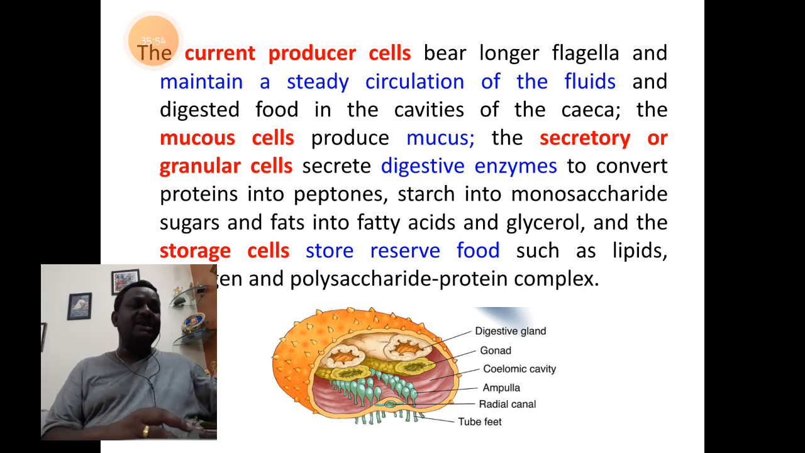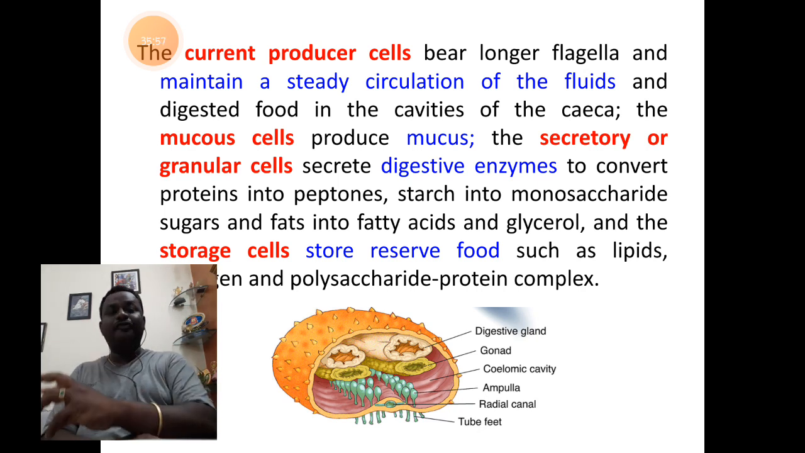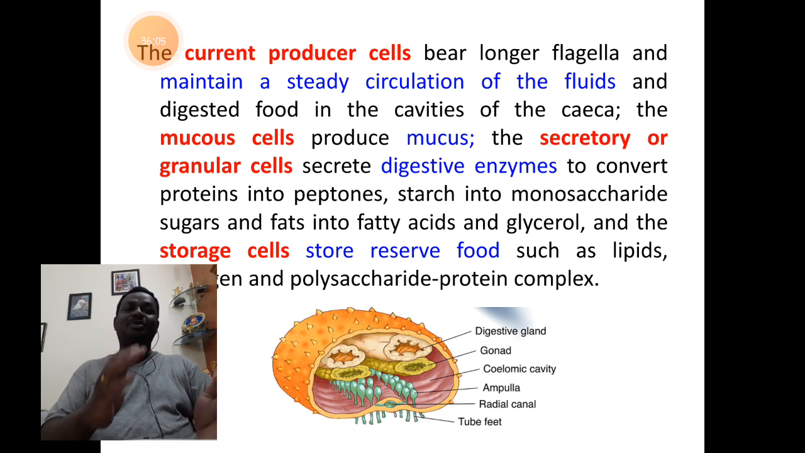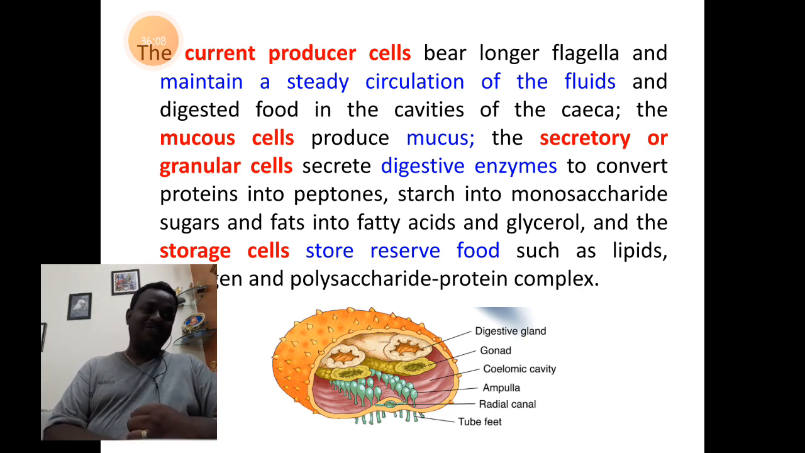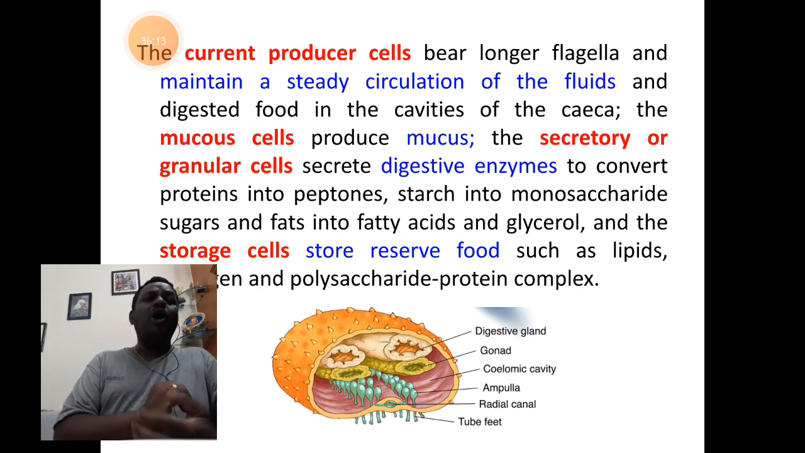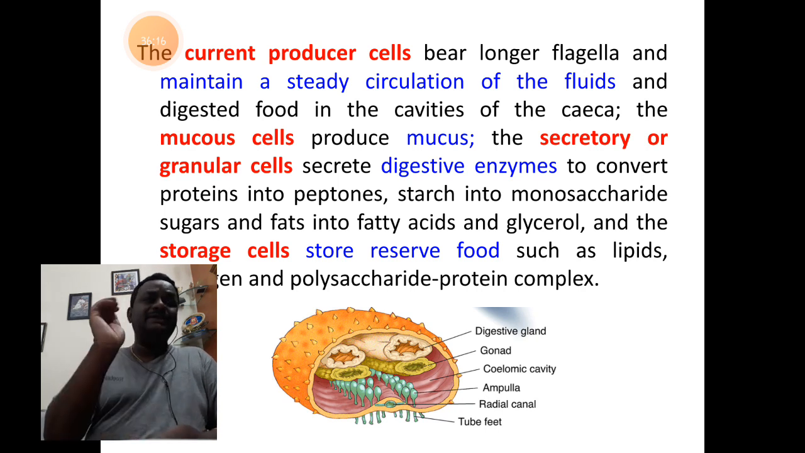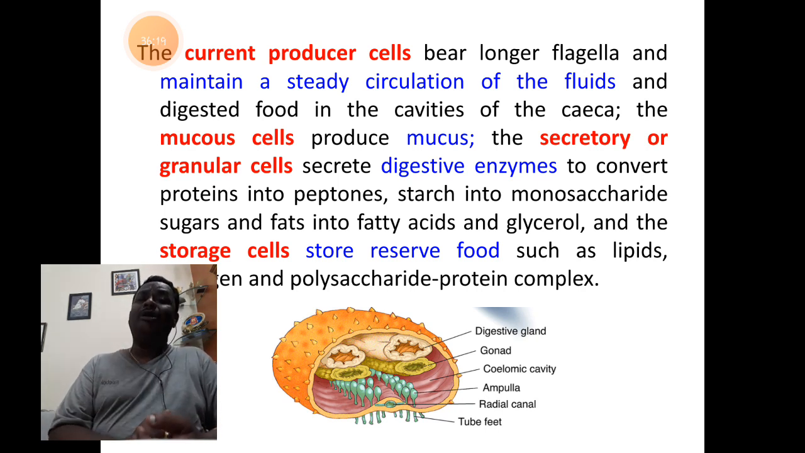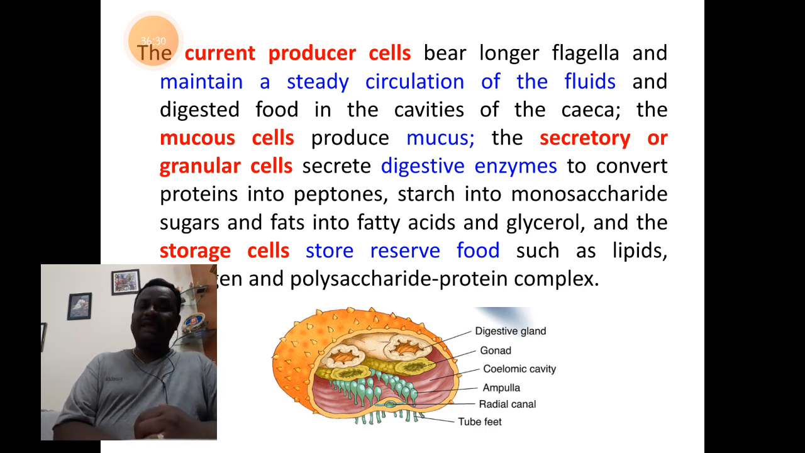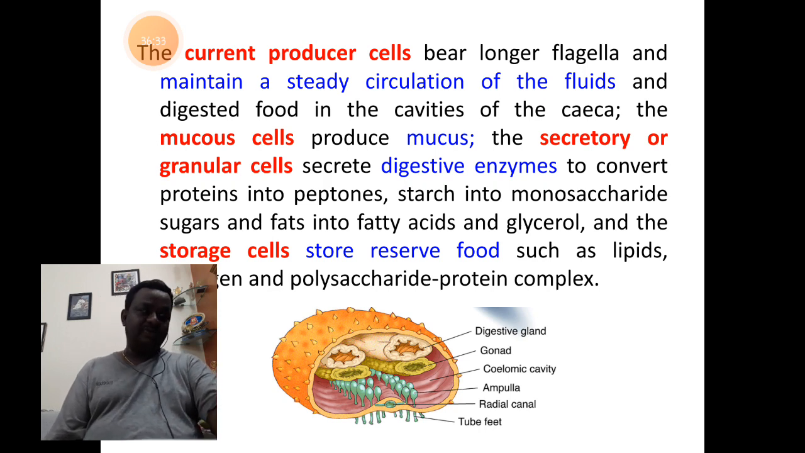The second function is that the extra reserve food materials are made to move from the pyloric stomach into the storage cell part of the lobules for the process of storage. So, these two functions are brought about by the cells. The very important part when we look at the digestive canal of Asterias is the pyloric stomach as well as the digestive glands that are attached to it. I think the concept is clear here, students.